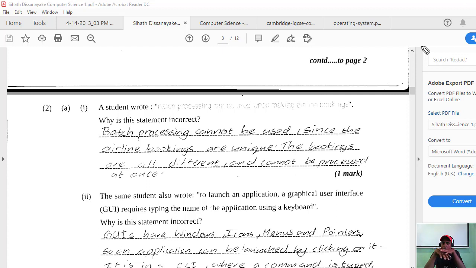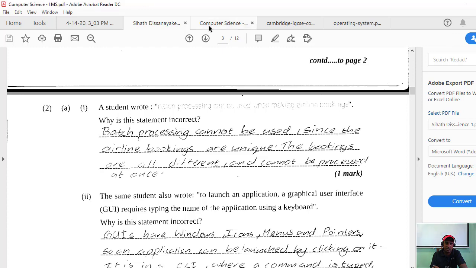These are all automated computerized systems, and 99% of computerized systems are online real-time systems. So you can say as an answer: this airline booking system should not work as a batch processing system, since it's a real-time system. It should be synchronized back and forth. That answer is fair enough to get the 1 mark.